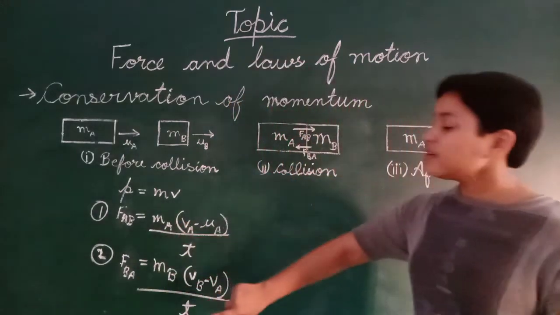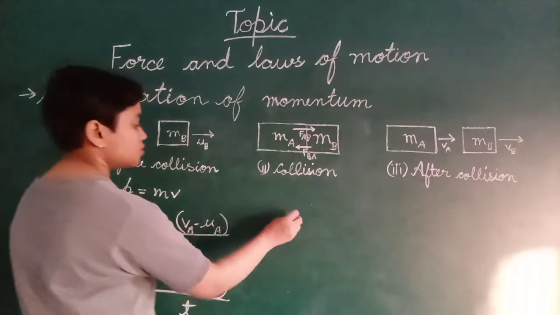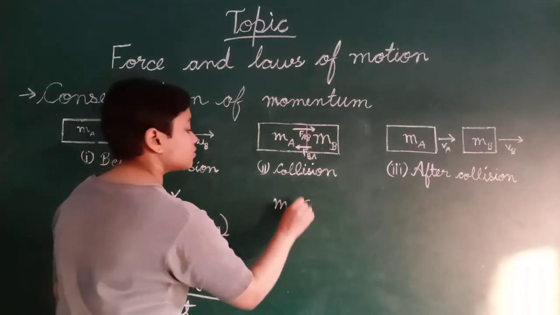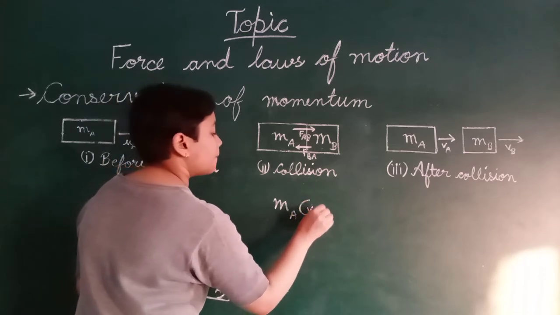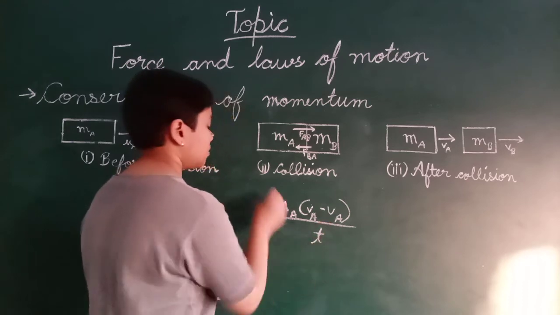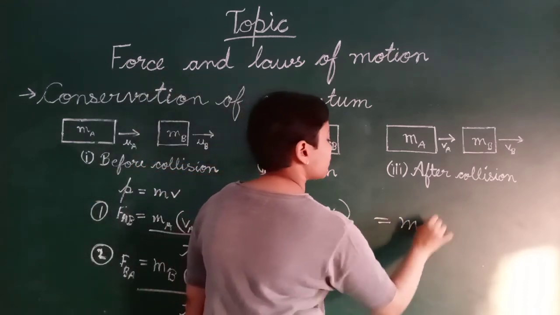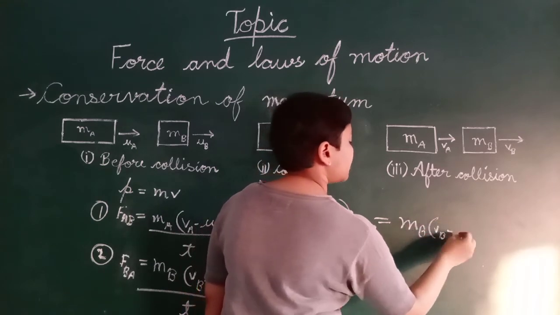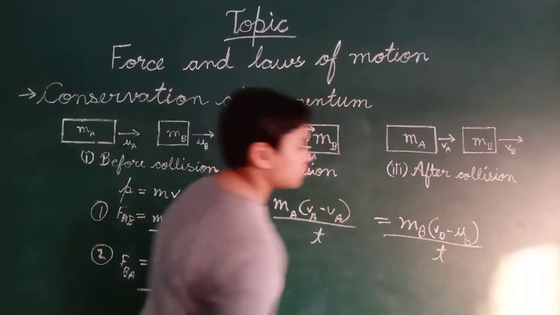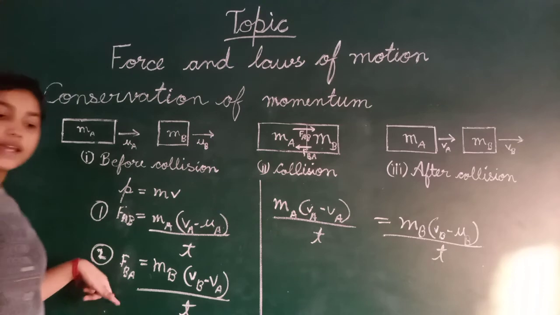Now on combining both of them, let's see what happens. MA (VA minus UA) upon T is equal to MB (VB minus UB) upon T, on combining both the equations, equation first and second.